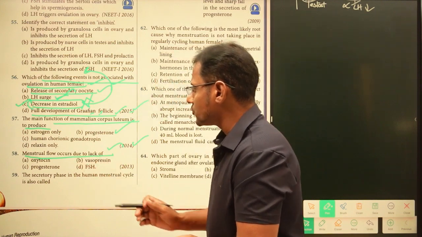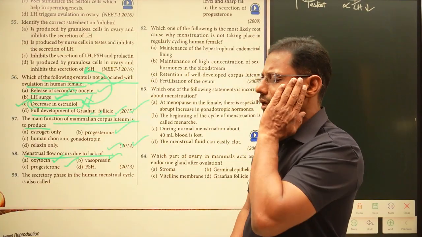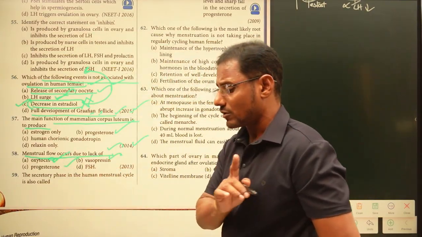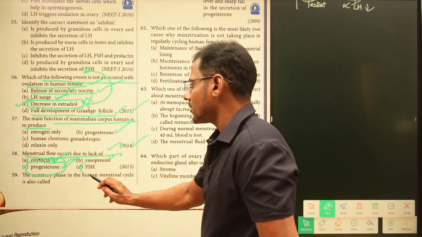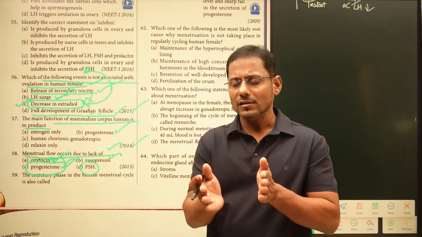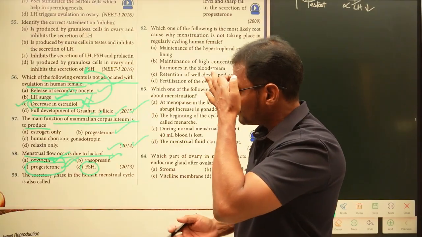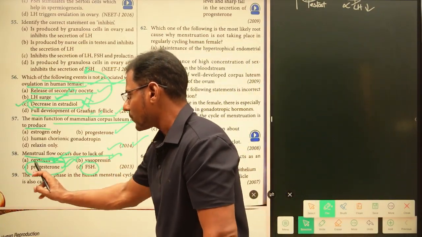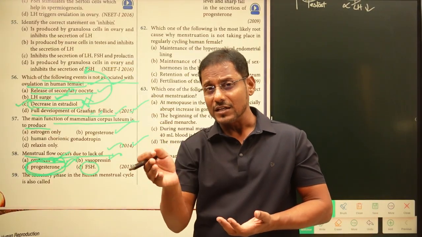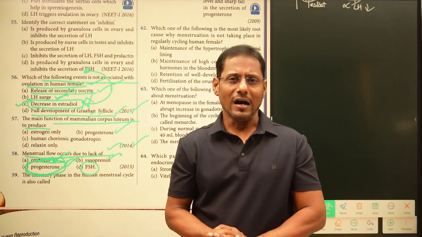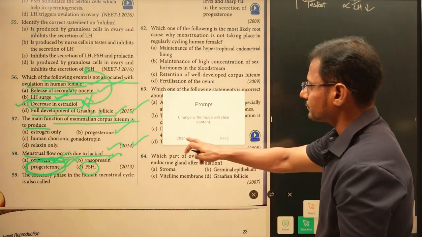So menstrual flow occurs due to lack of oxytocin, progesterone, or vasopressin. Vasopressin is not at all related to our menstrual cycle, and oxytocin is also not related. Here progesterone is the right answer. Follicle stimulating hormone reaches its peak at the time of the follicular phase, but menstrual flow occurs due to the lack of progesterone. If progesterone is not properly secreted after pregnancy, what happens? Abortions generally occur, right? So this answer is progesterone. Now we will see the next one.